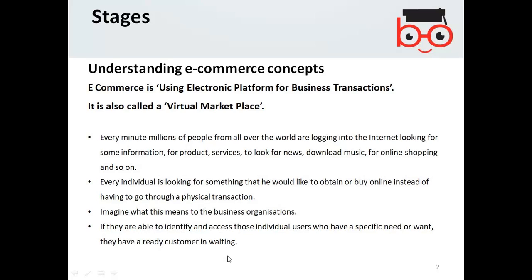So from the customer point of view, if someone wants to buy online, it means they want to avoid going to any physical shopping. However, from the business point of view, businesses or organizations look for clients, that somebody should come to them via online and buy something. They are always waiting. So that's the basic phenomenon in e-commerce, that people want to buy online and the businesses are waiting for customers who might buy something from them online.